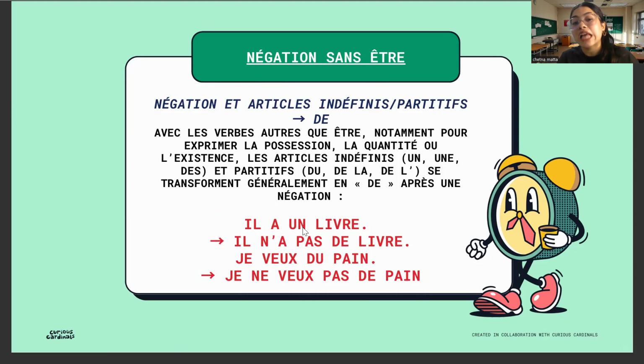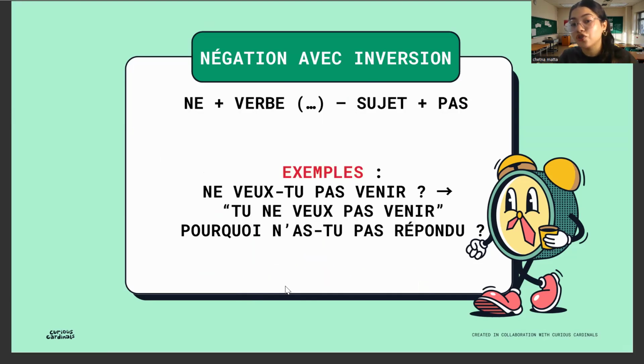For example, il a un livre. Il n'a pas de livre. So this un changed to de because un is an indefinite article. So un, une, des, du, de la, de l' and du have the tendency to be changed into de or d apostrophe. Je veux du pain. Je ne veux pas de pain. So this way, we change the articles if the être verb is not present while doing it. But if we have être, then all the articles remain unchanged.